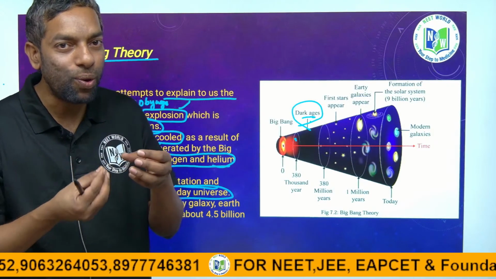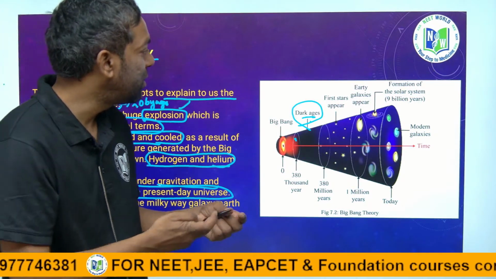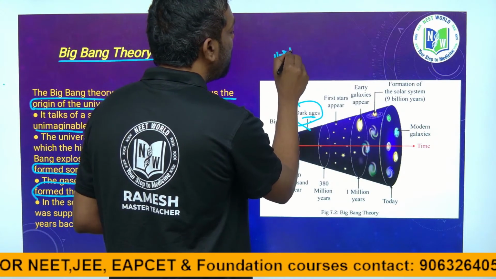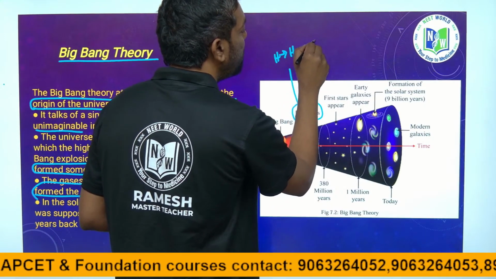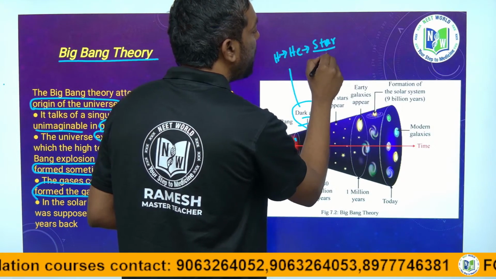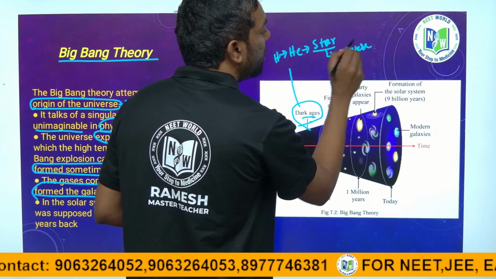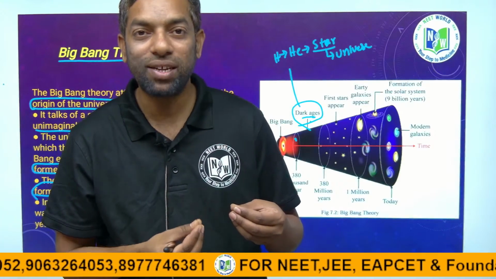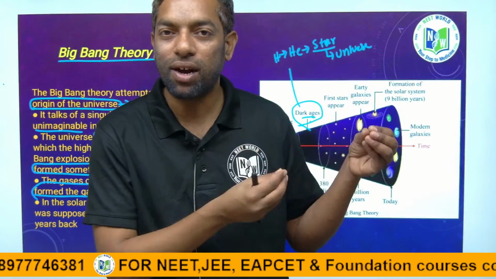Later on it cooled down and formed a gas called hydrogen, hydrogen became helium, and further formed stars to become the universe. Many stars, many galaxies and many solar systems are there, and that space is called the universe.